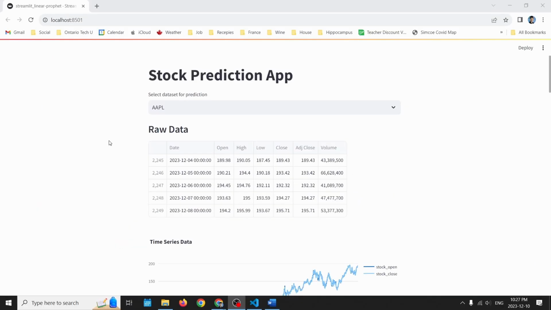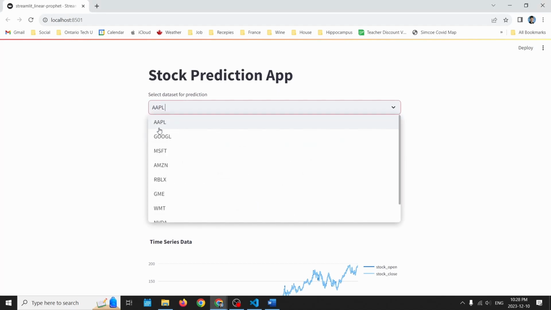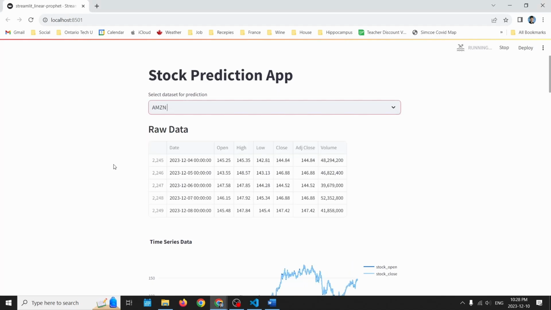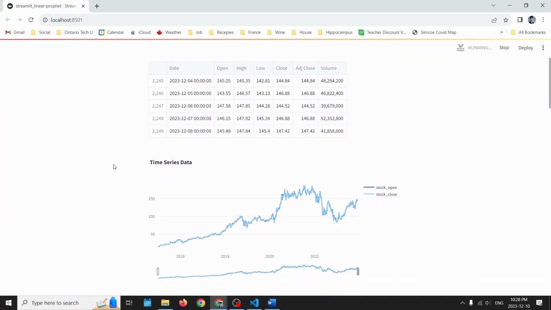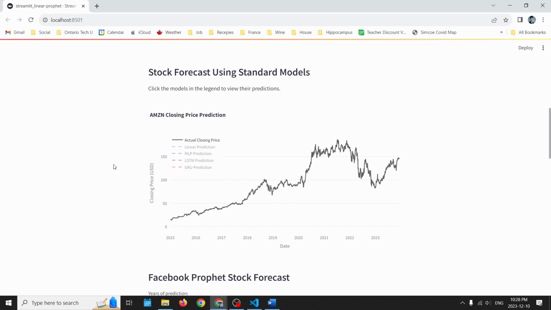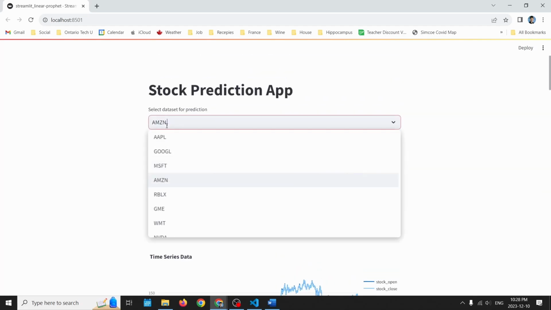Our Streamlit app allows the user to select from a variety of stocks, and then the stock data will automatically update. The raw data as well as the raw time series data for the stock is displayed. The stock forecasts for our standard models are shown. The user is able to toggle the legend to see linear, MLP, LSTM, and GRU model predictions. The stock will automatically update when a different stock is selected.